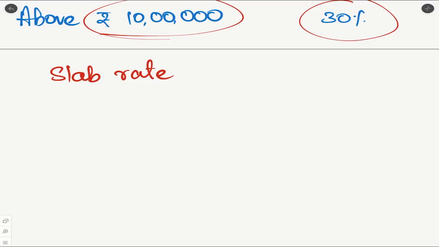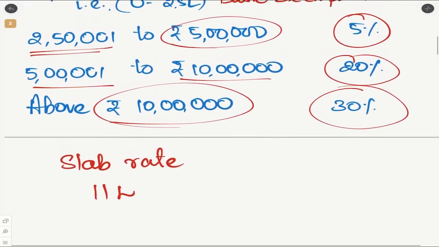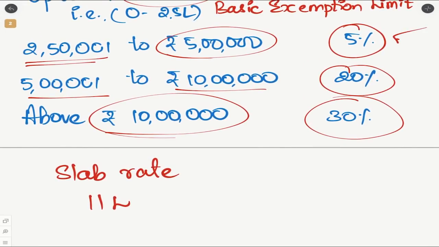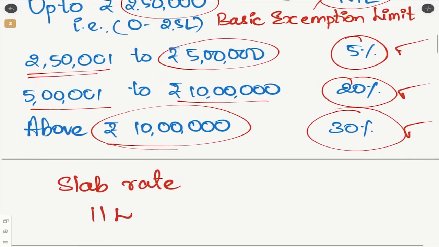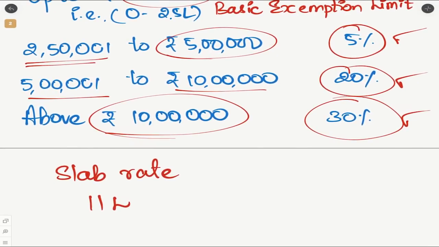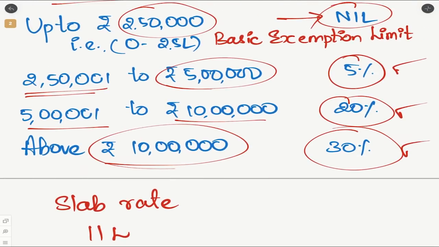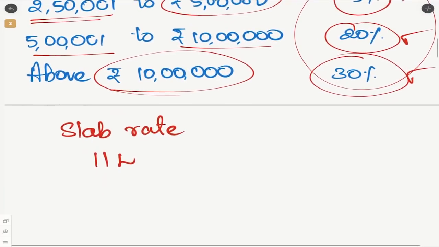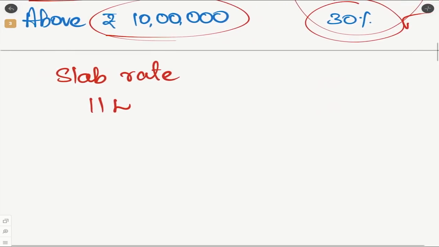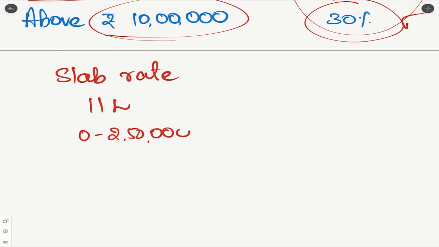Let us take one example. Let's assume someone is getting a salary of rupees 11 lakh. That means that person is falling under all the three categories. He has income from 0 to 250, then 250 to 5, 5 to 10 and above 10. For us only these three categories matter. So let us look at the tax rate applicable to this person. For 0 to 250 we will not calculate any tax, so he wouldn't be paying any tax, it will be 0.